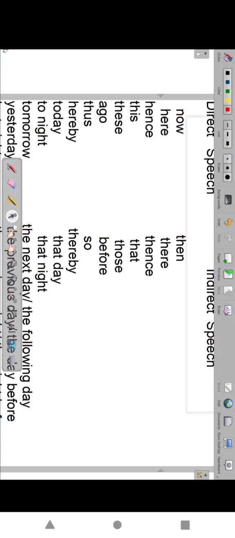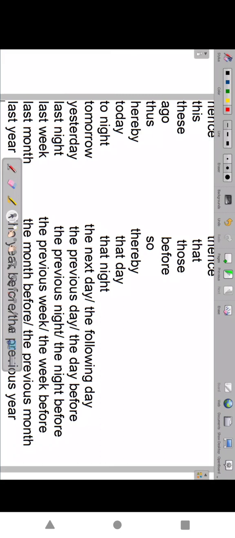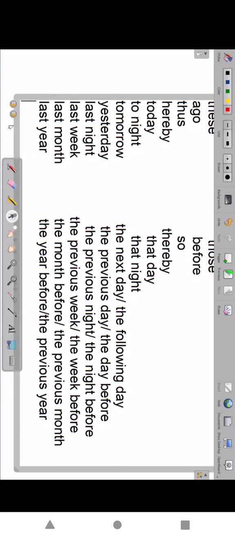So: hereby changes to thereby, today to that day, tonight to that night, tomorrow to the next day or the following day, yesterday to the previous day or the day before, last night to the previous night or the night before, last week to the previous week or the week before, last month to the month before or the previous month, last year to the year before or the previous year. You have to learn this by heart. There is no other way. If you learn it by heart, the topic is definitely easy, because you know tenses, and we revised them also. We know the rules. Then what remains is only the topic to be completed, and we can complete that, no doubt.